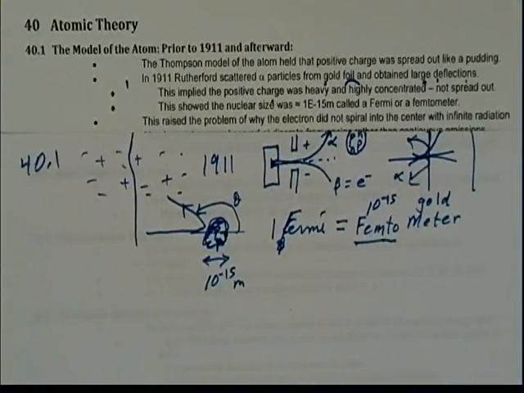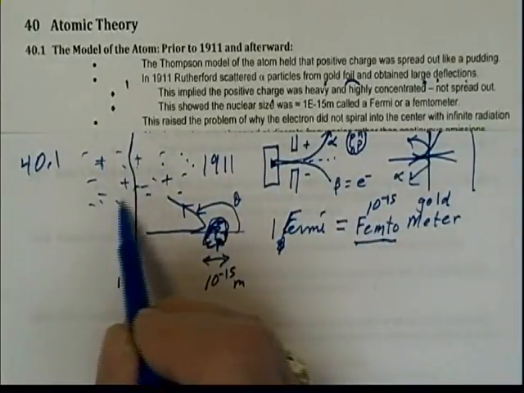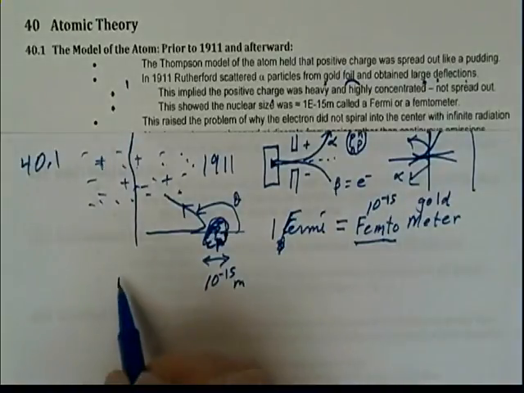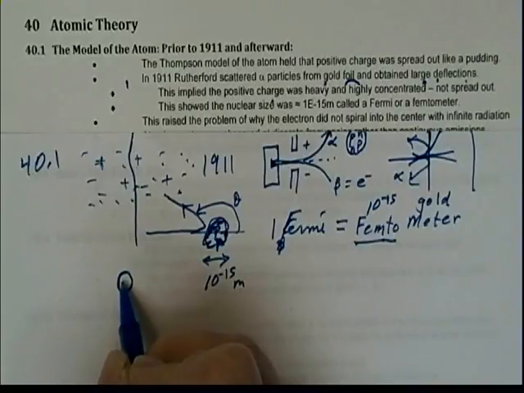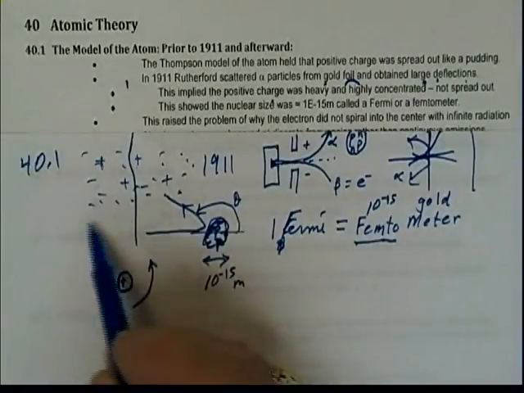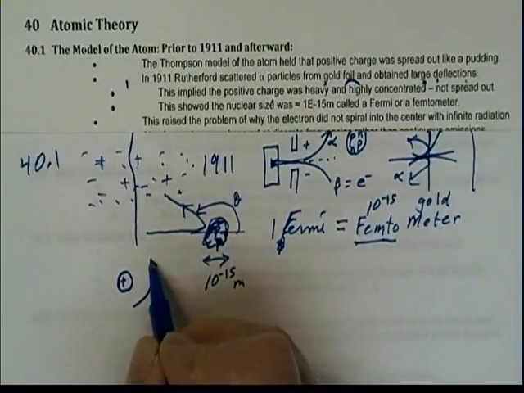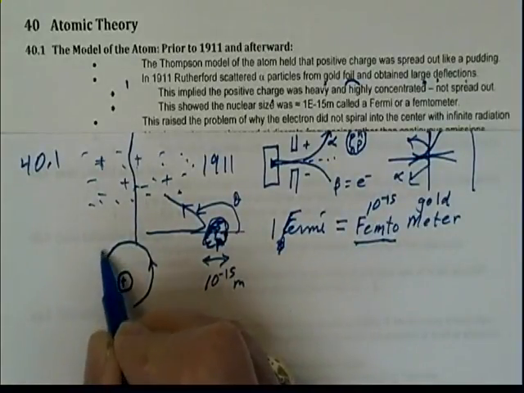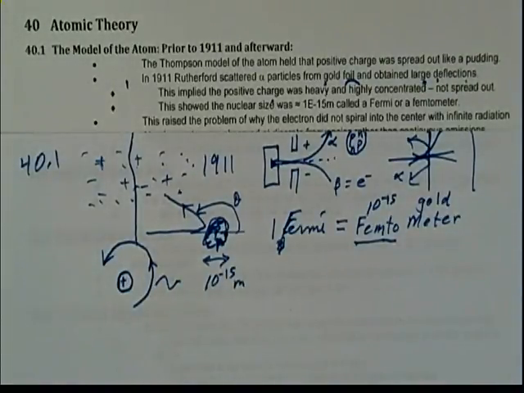Well, this raised some special problems. If you have not the protons just spread out all over with the electrons in between them, but this concentrated area of the nucleus, which is extremely positive, and the electrons in the atom go around this nucleus as opposed to just moving back and forth among all of these particles like a soup, then the electron, as it goes around, since it's accelerating, should radiate, because any charged particle that is accelerated radiates.